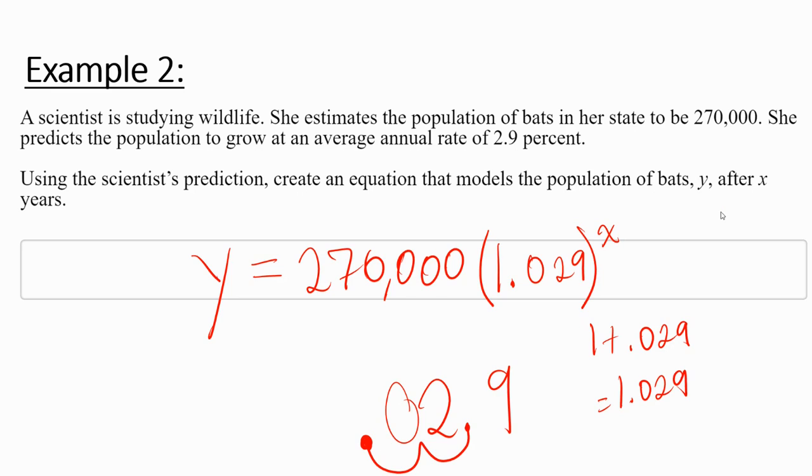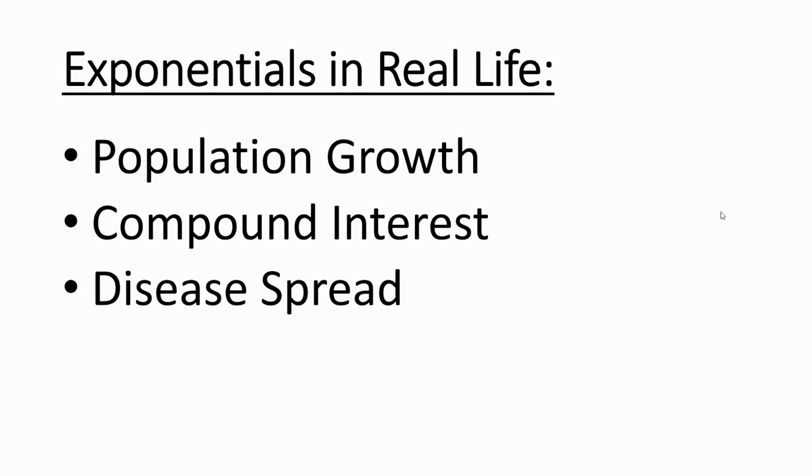All right, so we don't have any more examples, but I want to talk about all of the situations where you would use exponential functions. So we've seen a lot, magazine subscribers, whatever. Population growth is huge, anytime you're talking about population growth, compound interest, like credit card debt. And then the other big thing, which is what we're going to focus on a little bit, is the spread of a disease. So, for example, we could analyze the spread of the coronavirus. And it turns out that we could model that with an exponential function as well. That's exactly what we're going to do next.